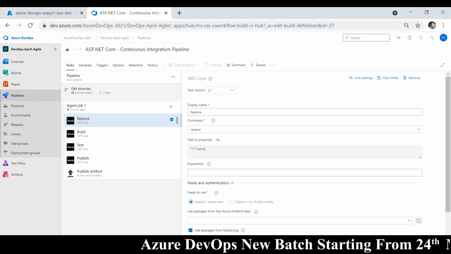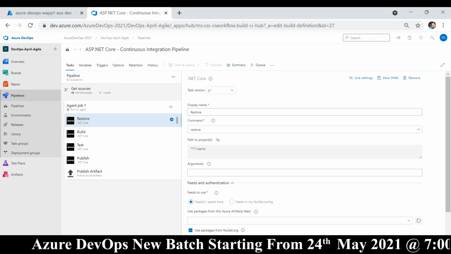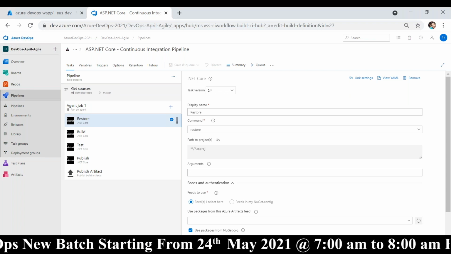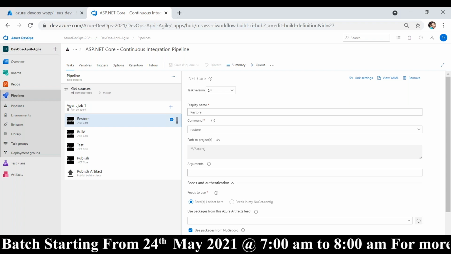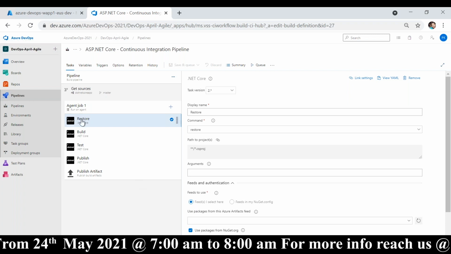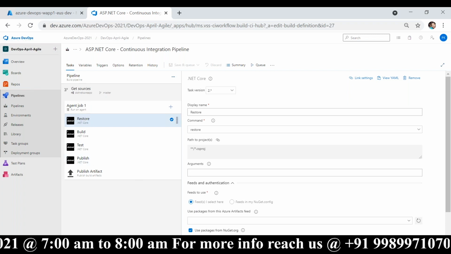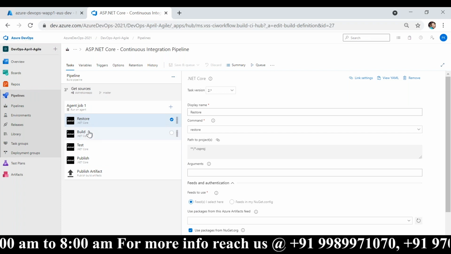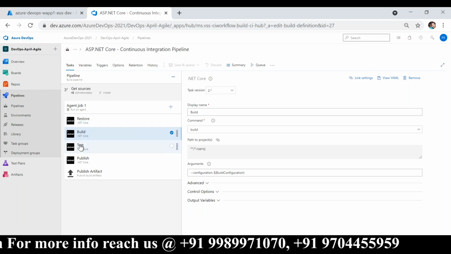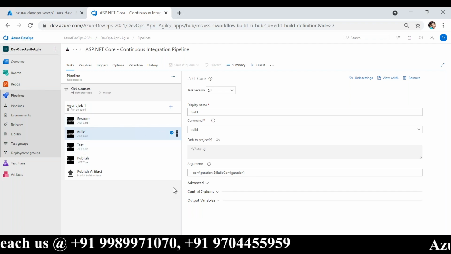Instead of PowerShell, can we use YAML code? YAML is for a different use case. PowerShell is for a different use case. YAML can be used for building the pipelines. Here I am showing you the UI. There are two ways in which you can create pipelines. One is using the UI like this. The other one is using YAML.